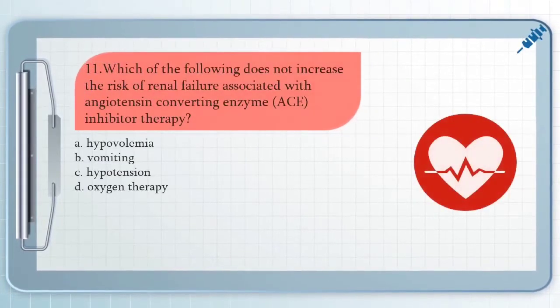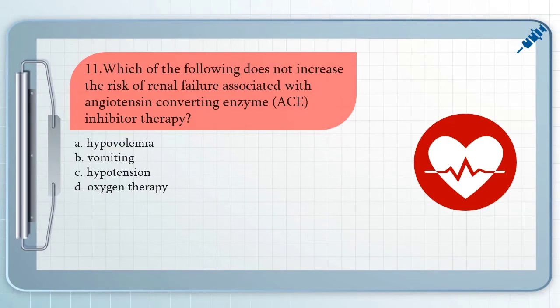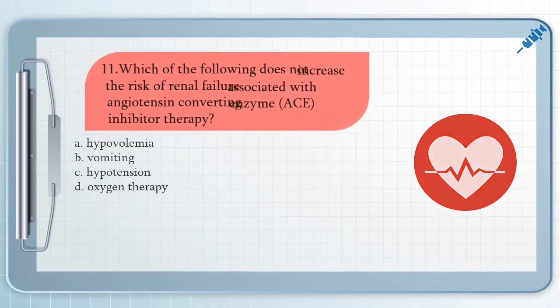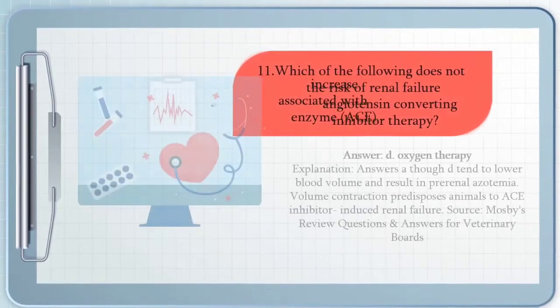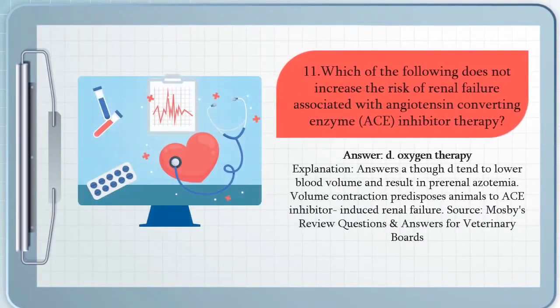For question number 11, we have which of the following does not increase the risk of renal failure associated with angiotensin converting enzyme inhibitor therapy? A. Hypovolemia, B. Vomiting, C. Hypotension, and D. Oxygen therapy. The answer for that question is letter D. Answers A through C tend to lower blood volume and result in prerenal azotemia. Volume contraction predisposes animals to ACE inhibitor-induced renal failure.